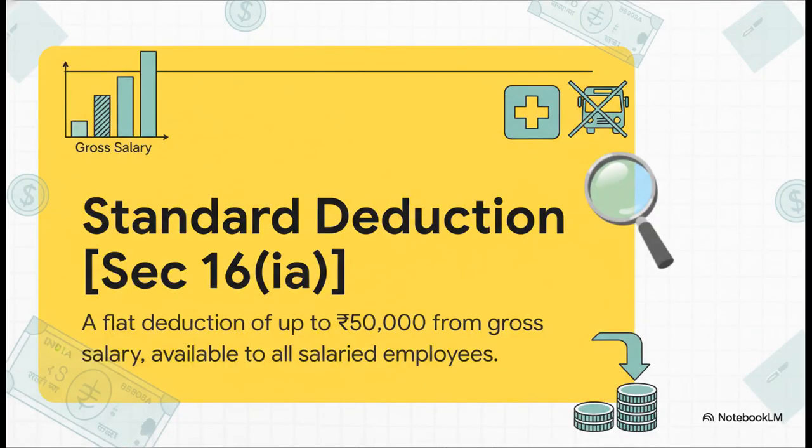Okay, so after you've added up all your pay, allowances, and perks, and subtracted all those exemptions we talked about, you're left with your gross salary. From that, you get one final, very simple deduction under Section 16(ia). It's a flat 50,000 rupees. Every salaried person gets it, no questions asked. It basically replaced a bunch of older, more complicated deductions for things like transport and medical bills. So it really simplifies things.